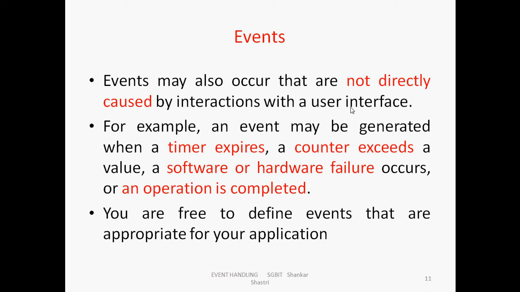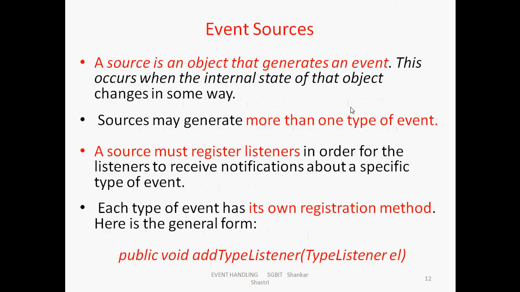Some events occur in the background. For example, the timer expires. Timer expiring is also an event, but it happens without interaction with the user. A counter exceeds a value, a software or hardware failure, or an operation is completed. These are some examples of background events. And you are free to define events that are appropriate for your application.